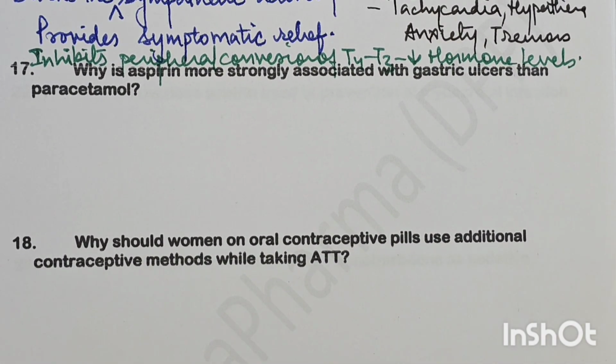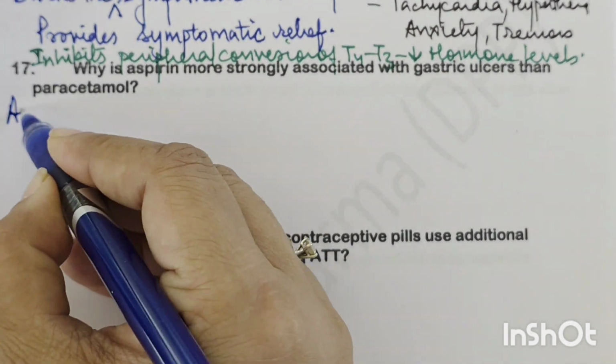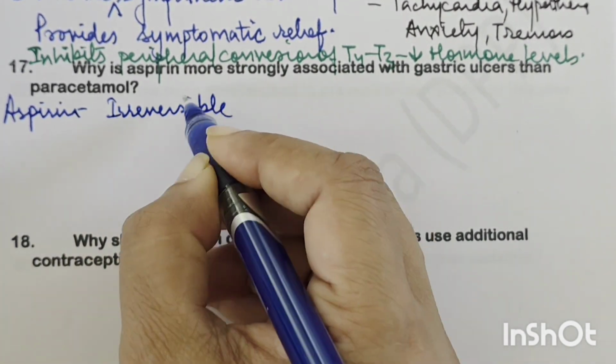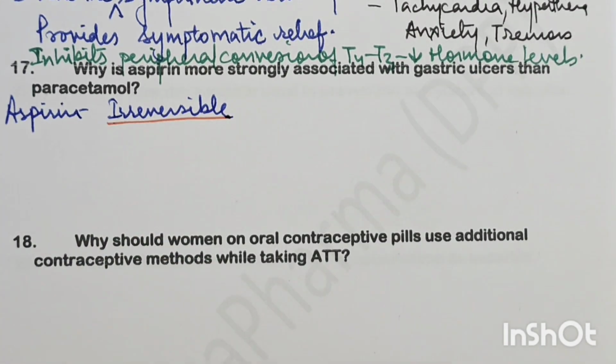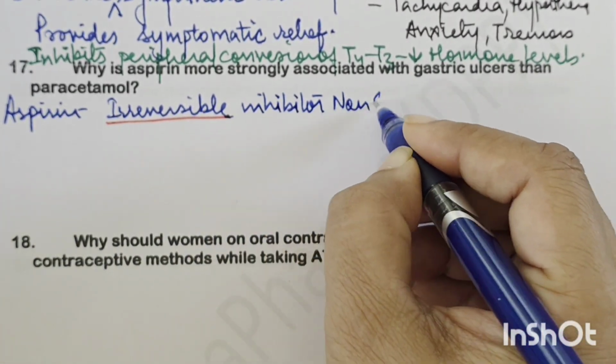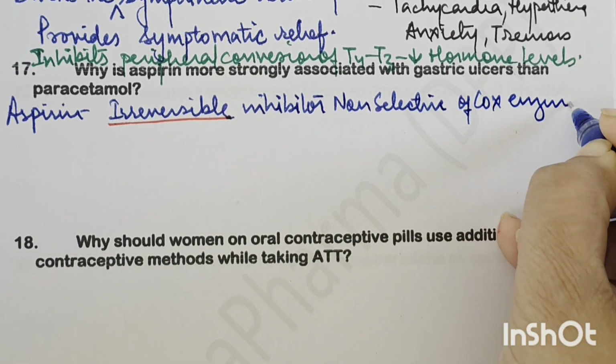Next question, why is aspirin more strongly associated with gastric ulcers than paracetamol? Okay, so aspirin is an irreversible, please remember, irreversible, this is the important word here. So it is an irreversible, non-selective inhibitor of COX enzymes 1 as well as 2.